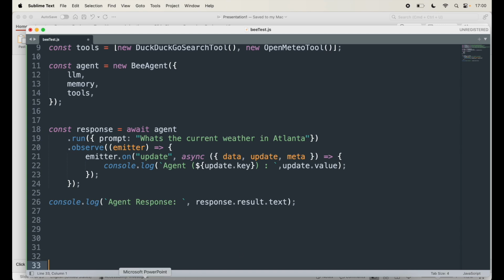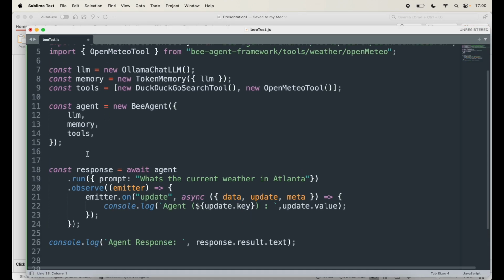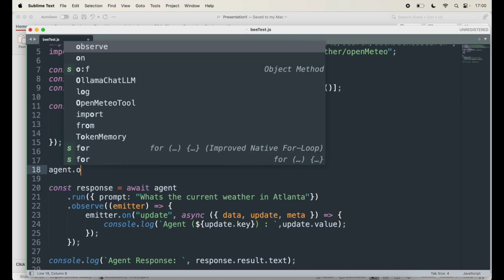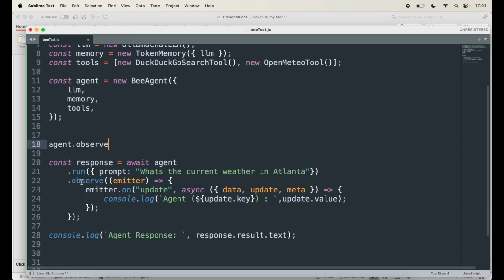Now step 4 in our case was to enhance with observability. If I want to add some more observability to the agent, what Bee provides is a built-in observability feature, so you can trace the decision making process of your agent. To use this feature, you can integrate the observer to log the intermediate steps. So what I'm going to do is say agent dot observe, which is similar to this here.